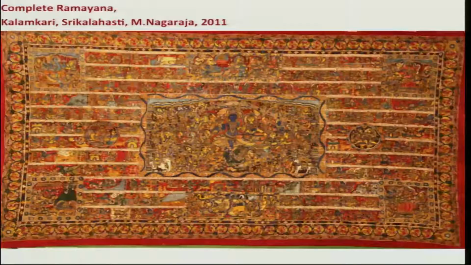So what we see here is the Ramayana, the Ekachitra painting done on a 4 by 6.5 feet scroll that has the entire story of Ramayana depicted in it. When we describe the painting at the semiotic level, what we see here is the border that is painted with decorative motifs which are repeated, and it's floral.